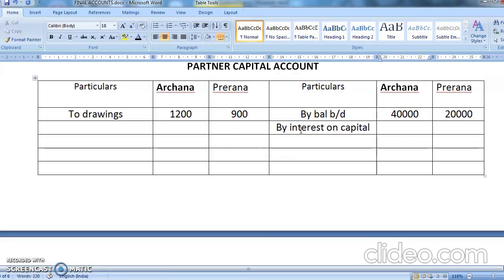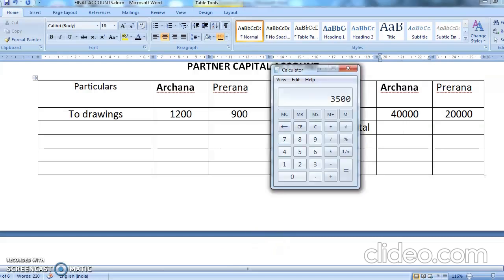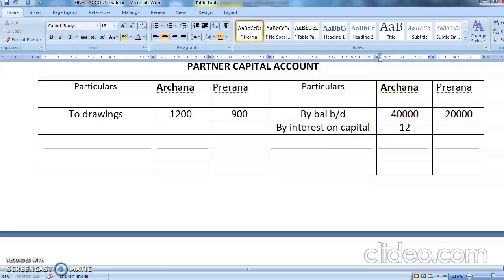Am I correct? Interest on capital. So it is 40,000 into 3%. 40,000 into 3% comes to 1,200.